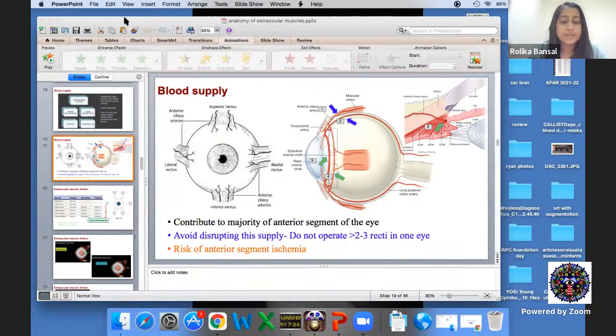Could you explain the relation of inferior oblique insertion to the macula?